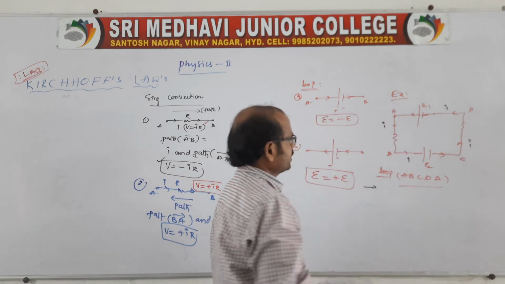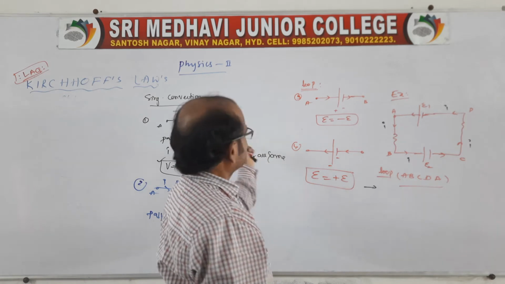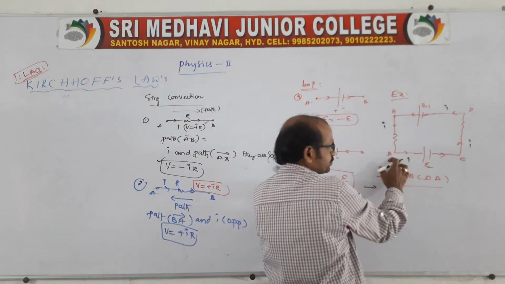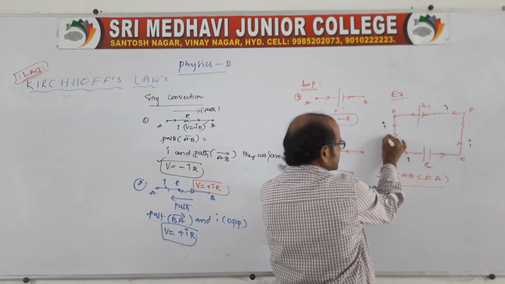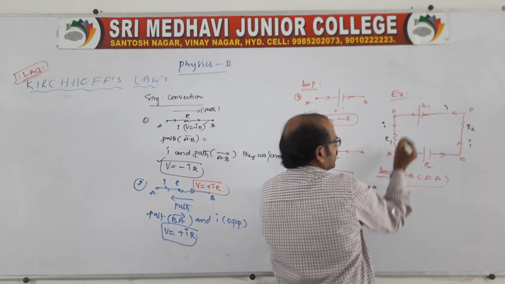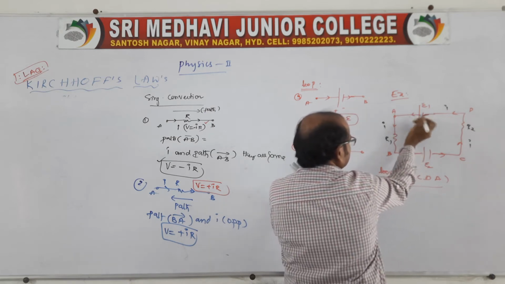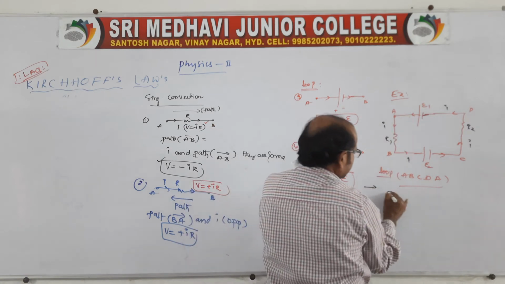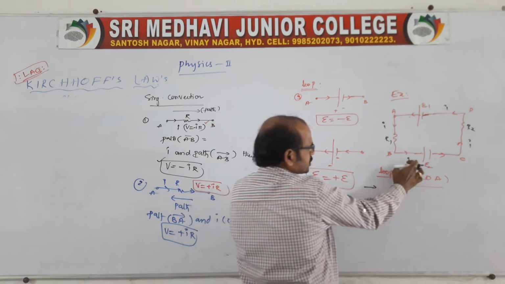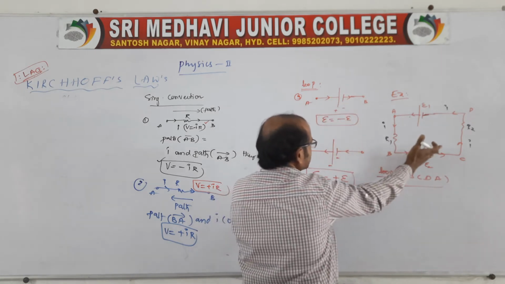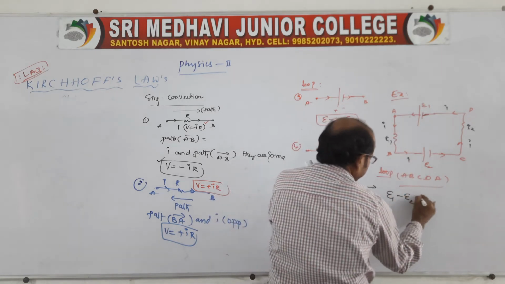Now let us apply the Kirchhoff sign conventions. Look, from A to B we are moving. The resistances are R1 and R2, and the EMFs are E1 and E2. Now the current is entering from negative to positive, and negative to positive is taken as positive, so E1 is positive. When it is entering from positive to negative, that means the current is sent into the cell, and we take that as a minus, is equal to,